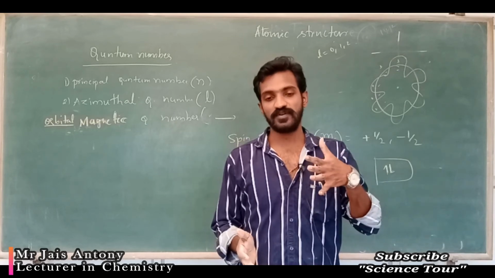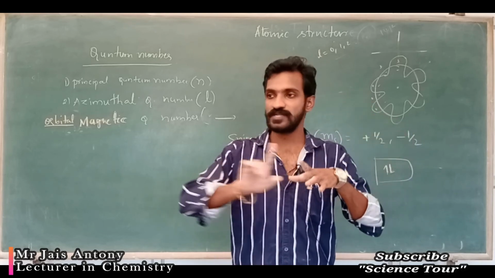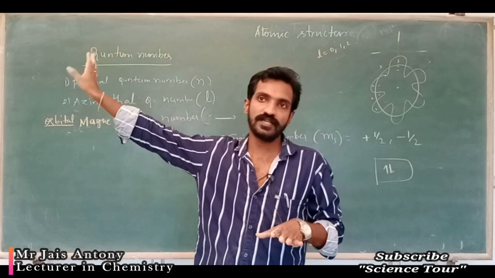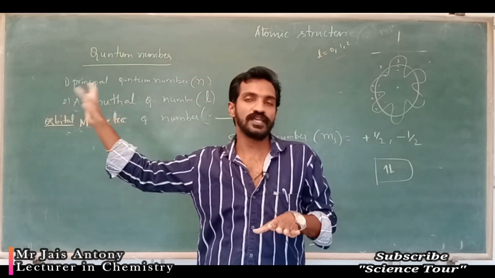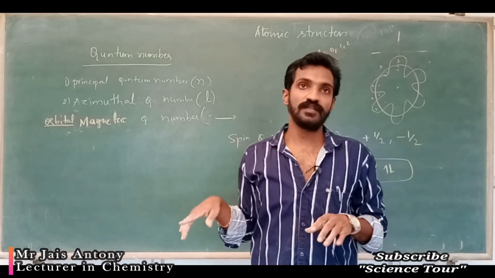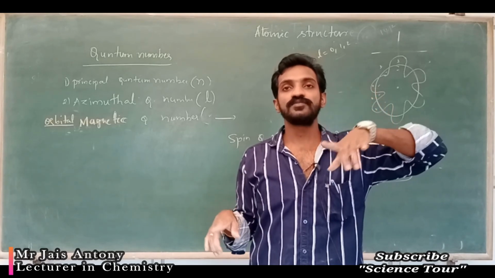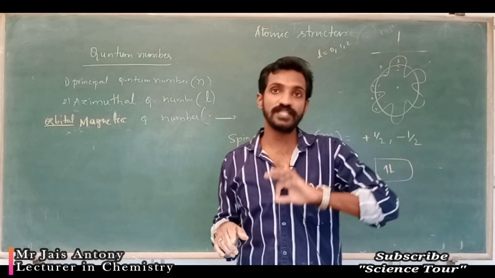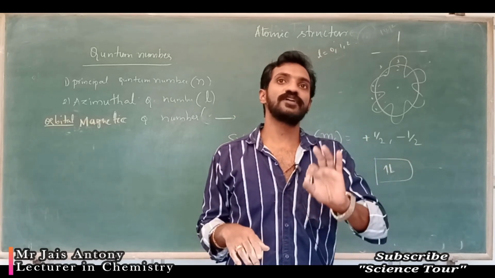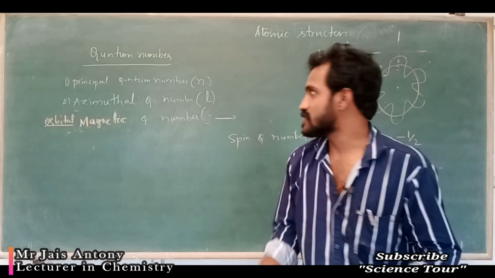Shape of the orbital means what actually? L value ranges from 0, 1, 2, 3. How to find out L value? It is given by n minus 1. If you know the principal quantum number, you subtract 1 from it, you will get L value. If L value is 0 it is s orbital. If L value is 1 it is p orbital, okay, like that.